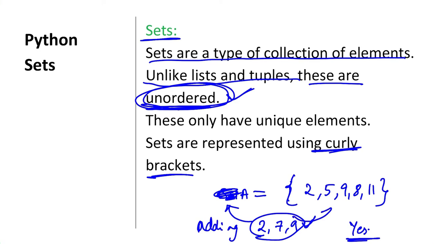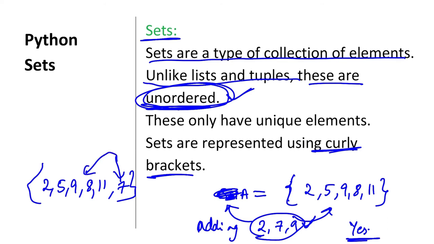So these values will be in this set like 2, 5, 9, 8, 11, 7. But we cannot ensure that 7 is at the back or in the center. We don't know where it is, but it is inside the set.